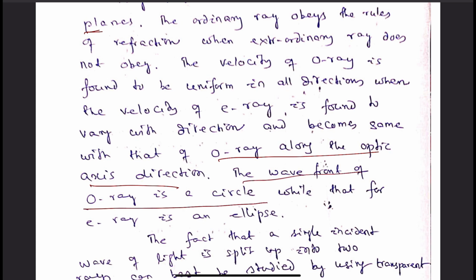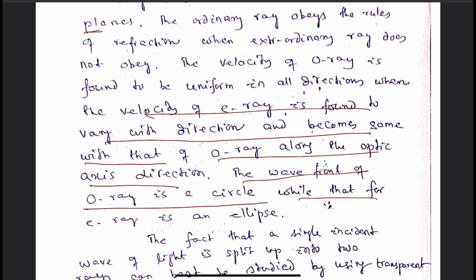The wavefront of the O ray is a circle, but the E ray has a velocity which differs from direction to direction within a crystal. That's why the wave surface of the E ray is an ellipsoid, or this wavefront will be an ellipse.